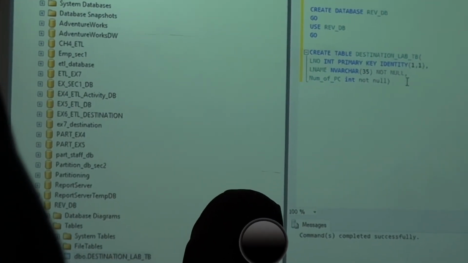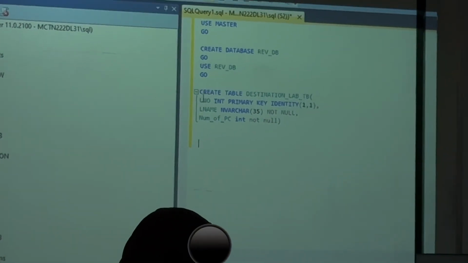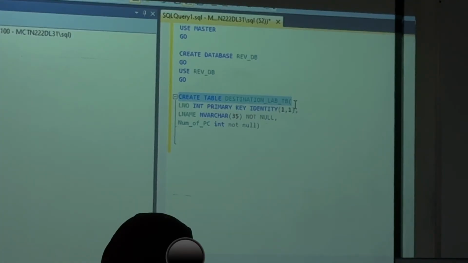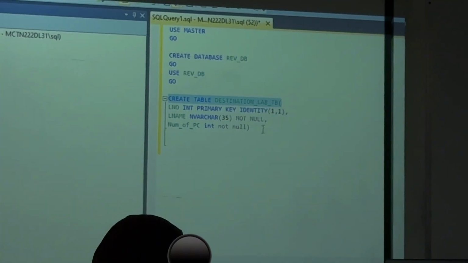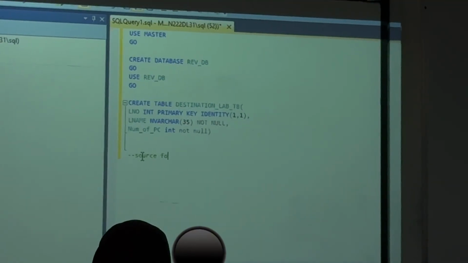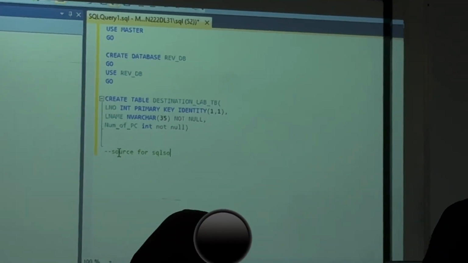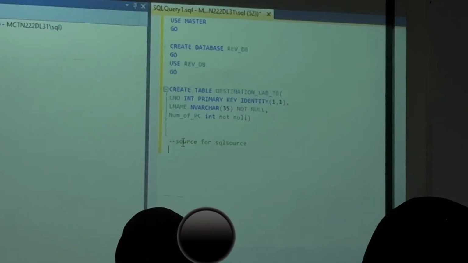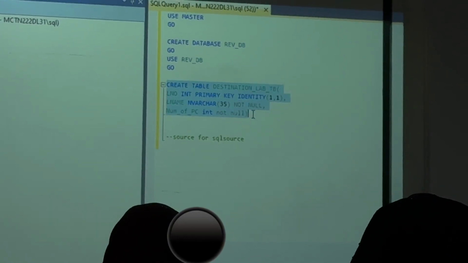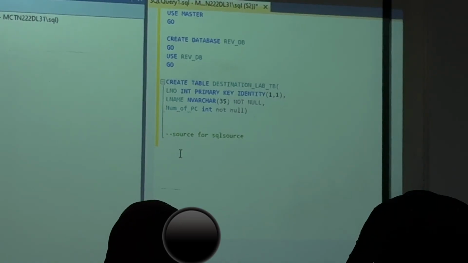And furthermore, here itself I am going to create one source file also. Okay, as far as my SQL I need, right? Source for SQL source. For your understanding, but you will not do like these comments and all in your exams. Okay, that you have to understand clearly.